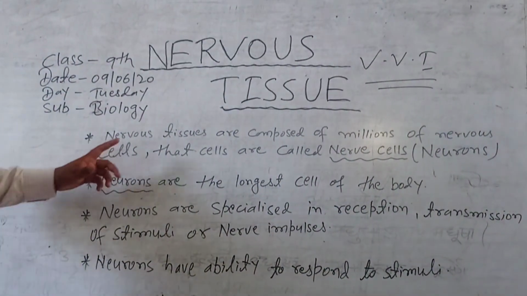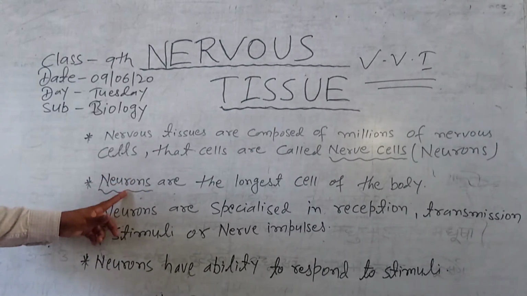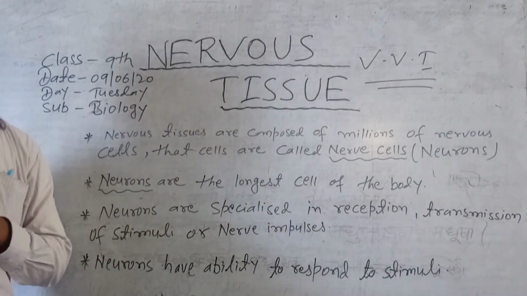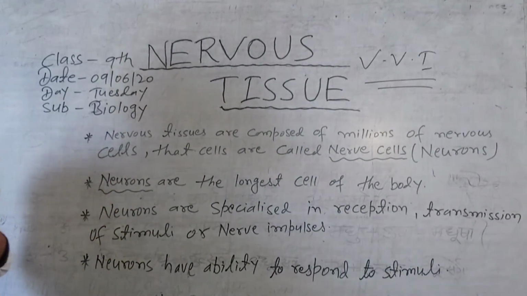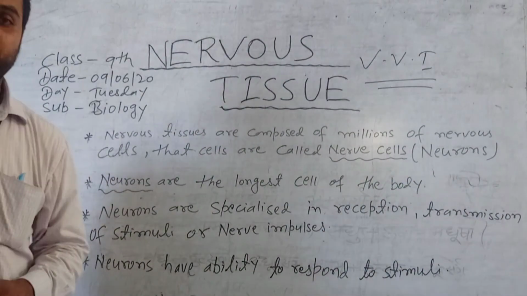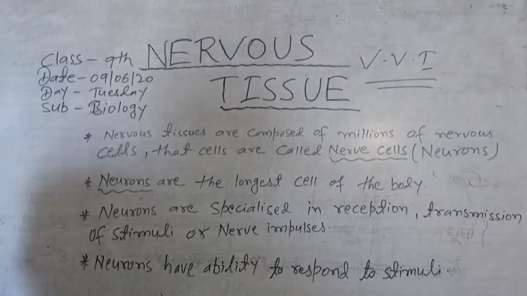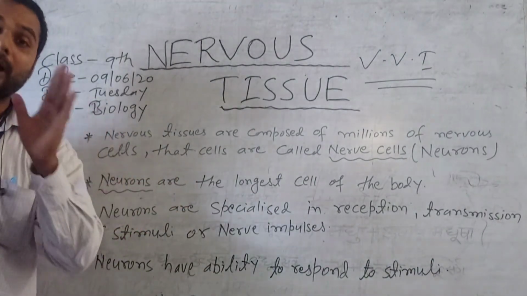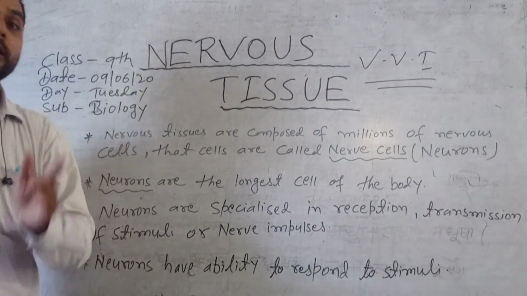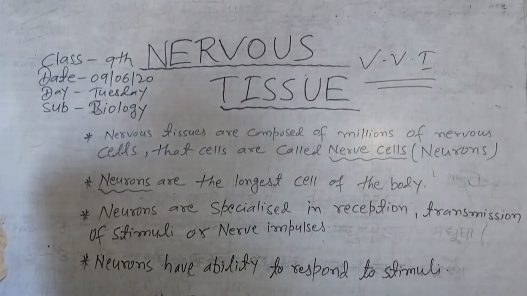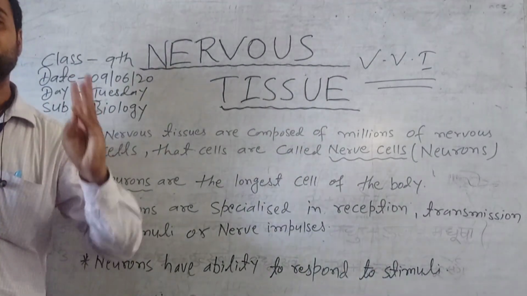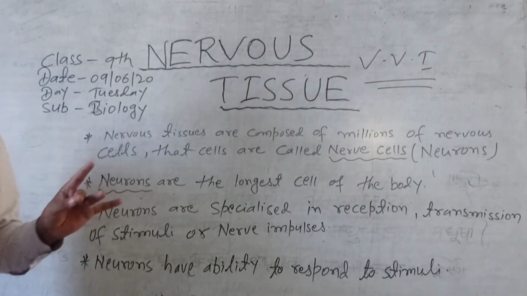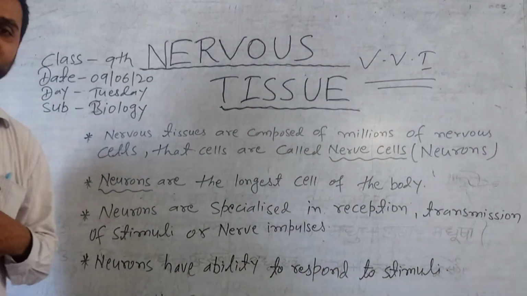Now, the nervous cells, that means neurons, have three parts. The first part is the cell body, second part is axon, and third part is terminal end. Always keep in your mind that neurons have three parts. एक न्यूरॉन्स का थ्री पार्ट होता है, उसके बॉडी का थ्री पार्ट होता है. फर्स्ट पार्ट is known as cell body, second part is known as axon, and third part is terminal end. Let's understand all three parts with the help of a diagram.